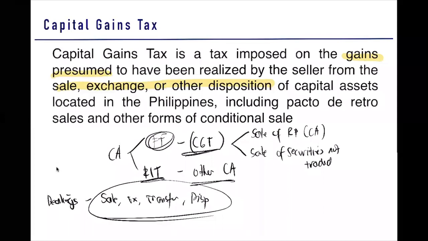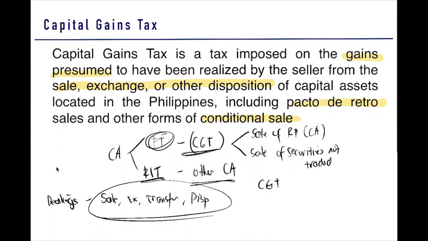Now, if there is a dealing on your capital asset, whether it is considered as pacto de retro sale or conditional sale, it is subject to capital gains tax. Therefore, you will subject to CGT the dealings as to your real property that is considered a capital asset and a sale of your securities not traded in a stock exchange. So, are all sales subject to CGT? Yes, guys, whether that is a sale, exchange, transfer, or disposition.